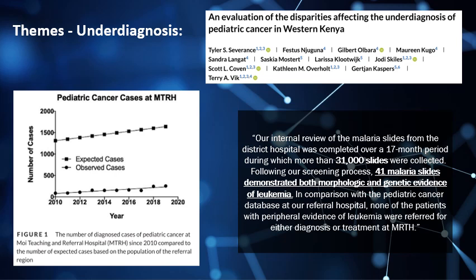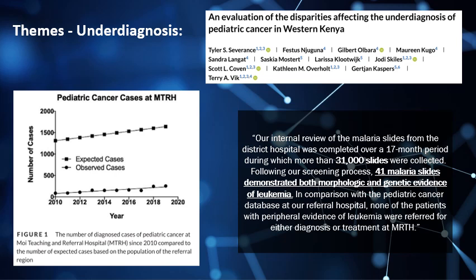The theme of underdiagnosis was very difficult to gather information on. I found only a single paper that directly referenced the underdiagnosis of acute leukemias in resource-limited settings, and this was quite an interesting paper where they projected the expected cases versus the observed cases in Western Kenya. Even though this was focused on pediatric cancer, the majority of pediatric cancers are actually hematological malignancies.